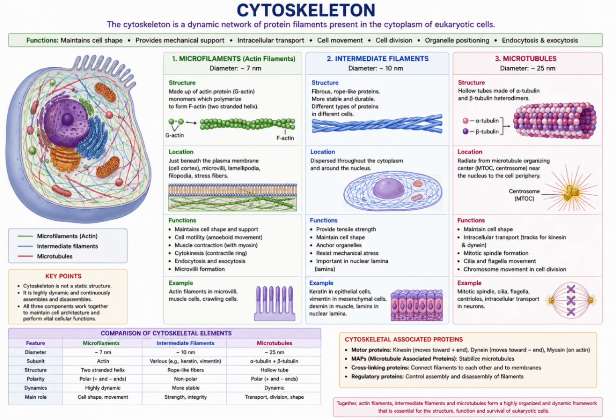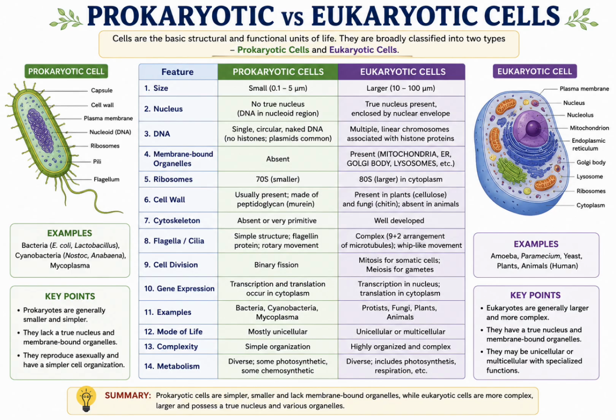Cytoskeleton is generally absent in prokaryotes while well developed in eukaryotes, composed of microtubules, microfilaments and intermediate filaments. It maintains the shape of the cell and helps in cell movement. Another major difference is cilia and flagella. In prokaryotes it is very simple and made up of flagellin protein, but in eukaryotes it is complex, having a 9+2 arrangement of microtubules.